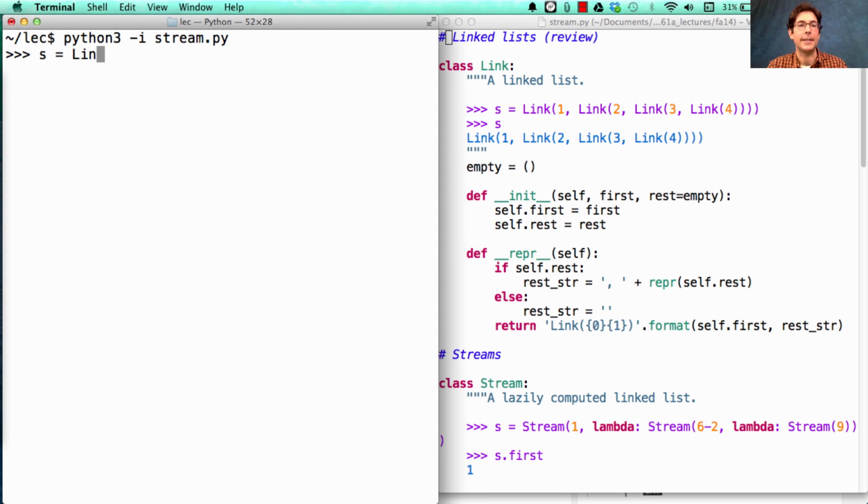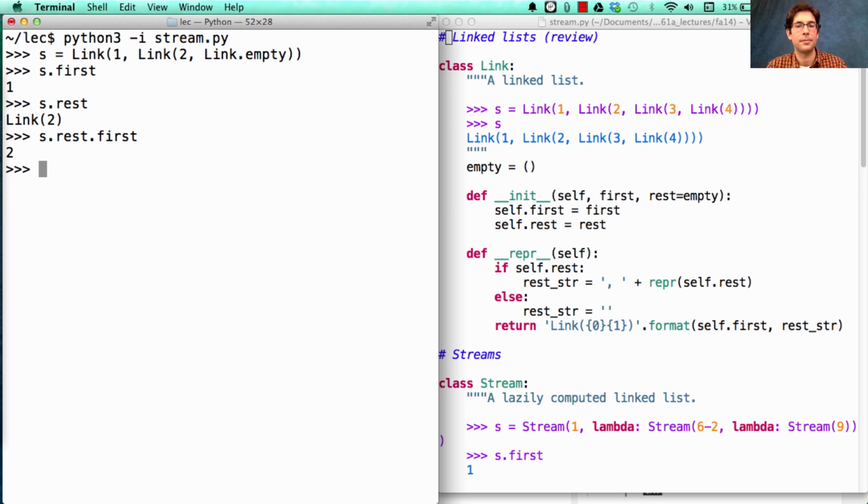So if I make a linked list out of 1, 2, and link.empty, I can ask for the first element. I can ask for the rest. I can even ask for the first element of the rest of the list. And I'll get the number 2. Similarly, I can create a stream.